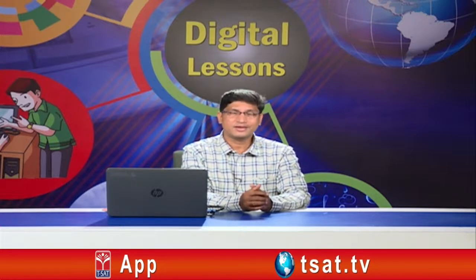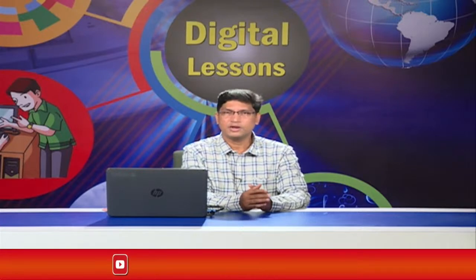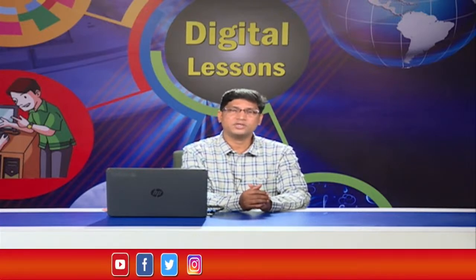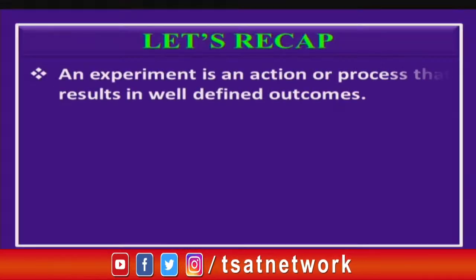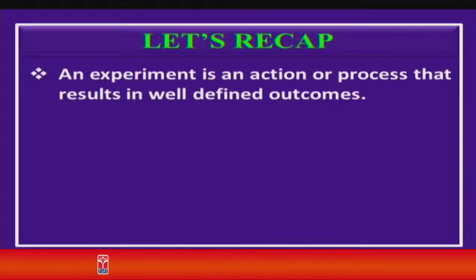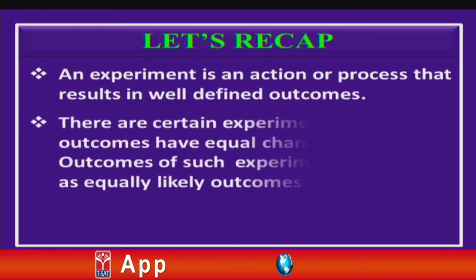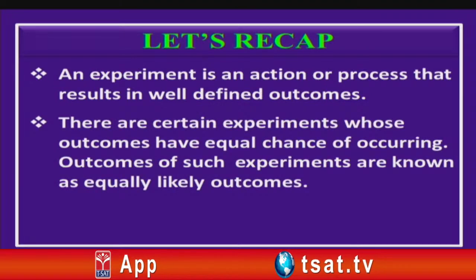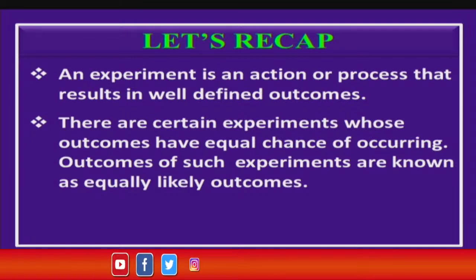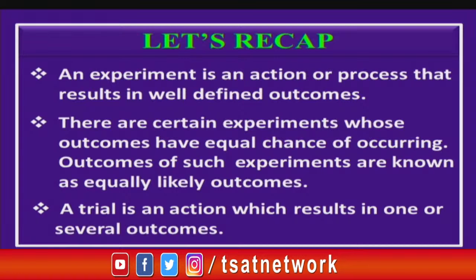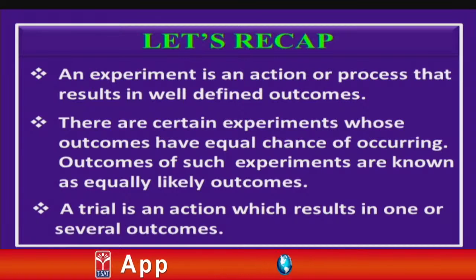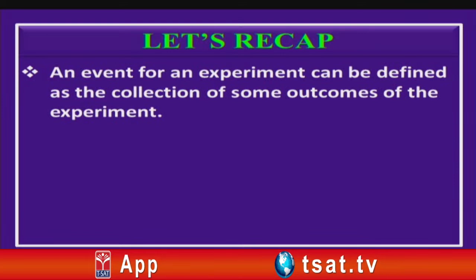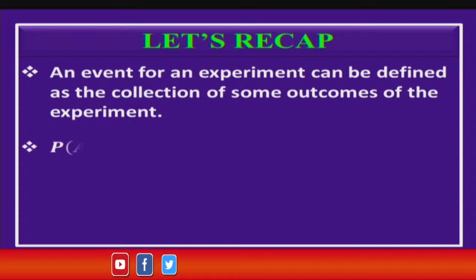Now, children, before we exactly conclude our today's session, let us quickly recap what we have learnt in today's session. An experiment is an action or process that results in well defined outcomes. There are certain experiments whose outcomes have equal chance of occurring, and outcomes of such experiments are known as equally likely outcomes. A trial is an action which results in one or several outcomes. An event for an experiment can be defined as the collection of some outcomes of the experiment.